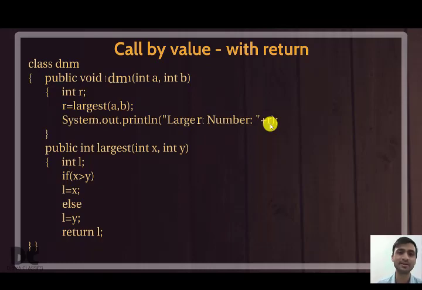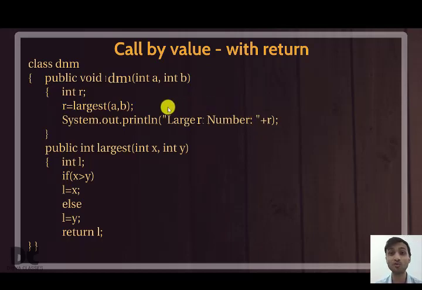Okay, so understood what is call by value with return? Here, how is it call by value? I am calling you. This is a calling function. I am calling you and I am giving some value to you, right? So this is called call by value. So this value of A and B are stored in X and Y respectively. Now you are calculating and returning me the value. This is called with return. So these types of programs are called call by value with return.